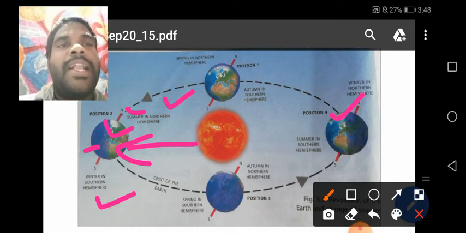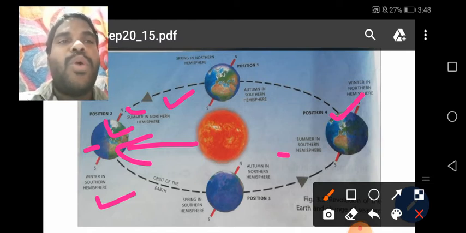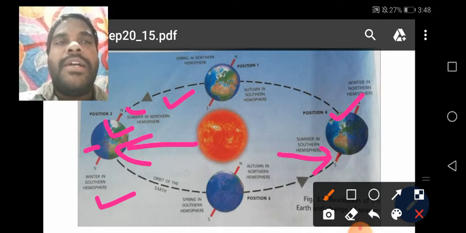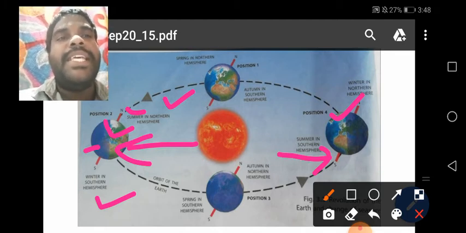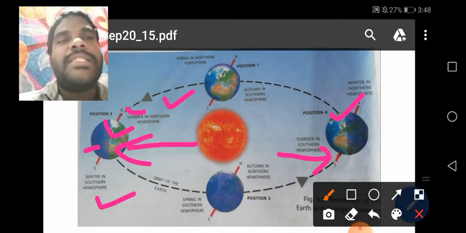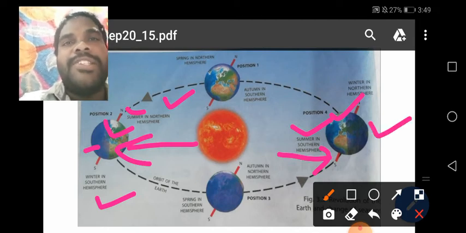Now observe position number 4. Here you observe clearly that the South Pole is tilted towards the sun, and the southern hemisphere receives the sunlight. Here it occurs which season? Summer season in the southern hemisphere. At the same time, the North Pole is away from the sun, so the northern hemisphere has winter season.